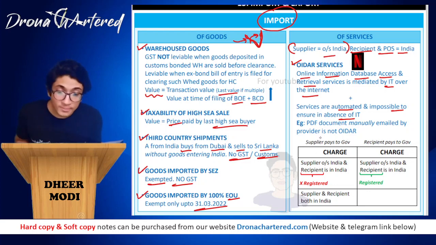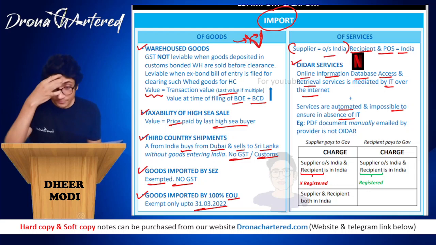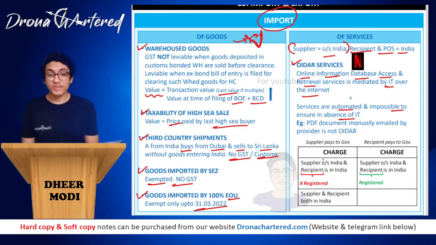Okay. So your supplier pays to government. So of course, now there are two types of charge. One is your forward charge and one is your reverse charge. So I think the words have been missed over here. Okay, so when your recipient pays to the government, it is your reverse charge, and when your supplier pays to the government, it is your forward charge. So under forward charge, your supplier is outside India and recipient is in India, but your recipient is not registered. Therefore, in this case, the supplier will pay to the government.